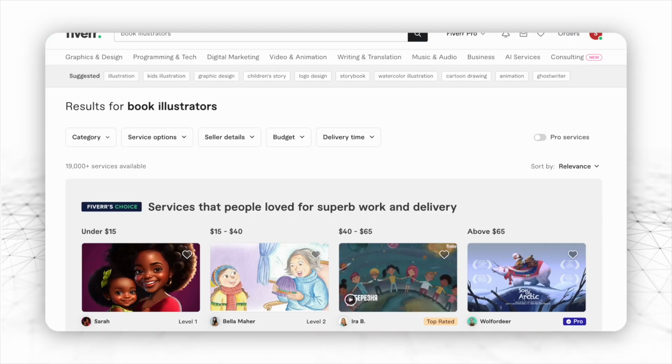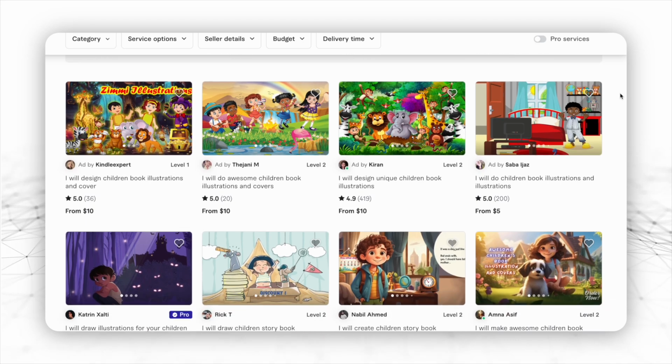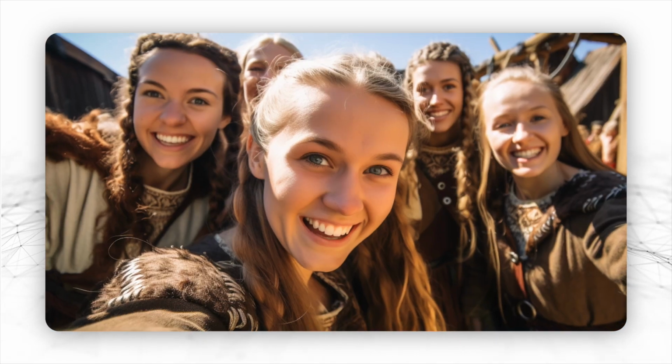So step 3 is generating the illustrations. Now, we all know that even if you have the best book idea, it won't be good enough without illustrations. And here, you could easily pay thousands of dollars hiring an artist to create the illustrations for you. But what if I told you that all the images you see on the screen right now were generated using Midjourney AI? Of course, I didn't go back in time with a cell phone.